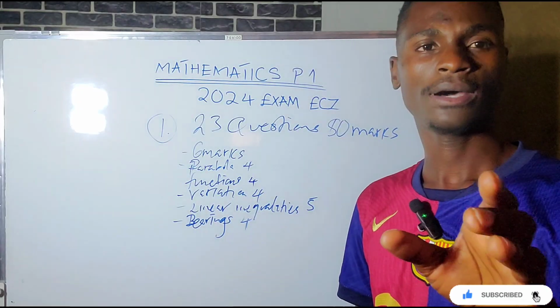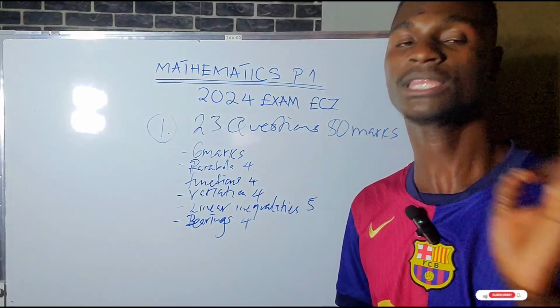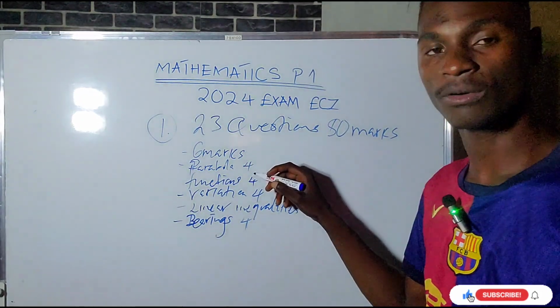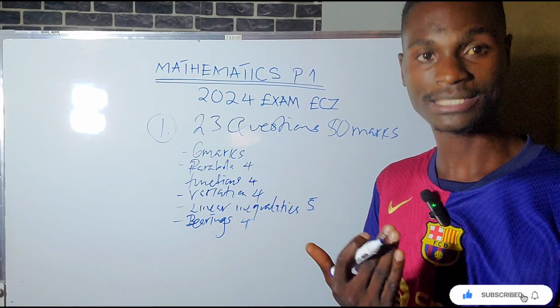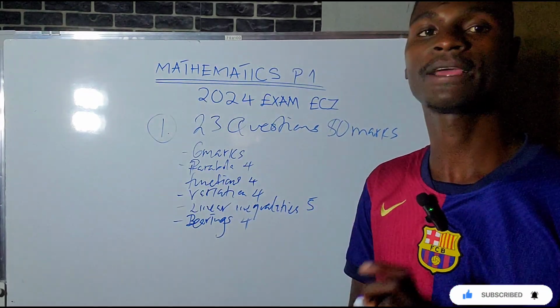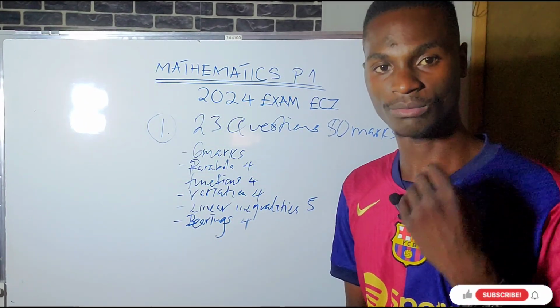Do not spend more time than the allocated marks. What I mean is, if a question is 4 marks, don't spend more than 4 minutes. Spend less than 4 minutes. That's how you maximize time, that's how you manage time in the final exam, my good friends.